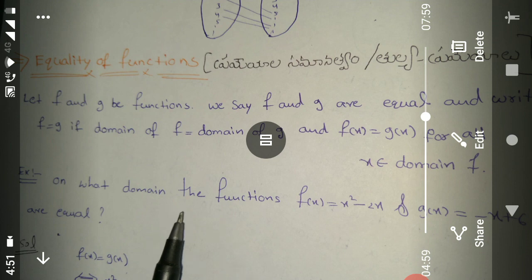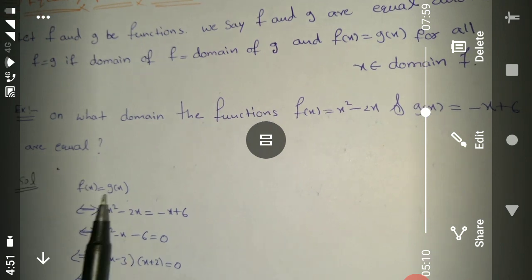On what domain are the functions f of x equal to x square minus 2x and g of x equal to minus x plus 6 equal? f of x equal g of x.